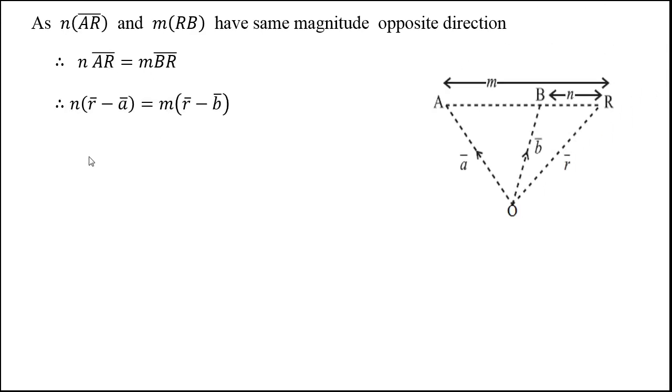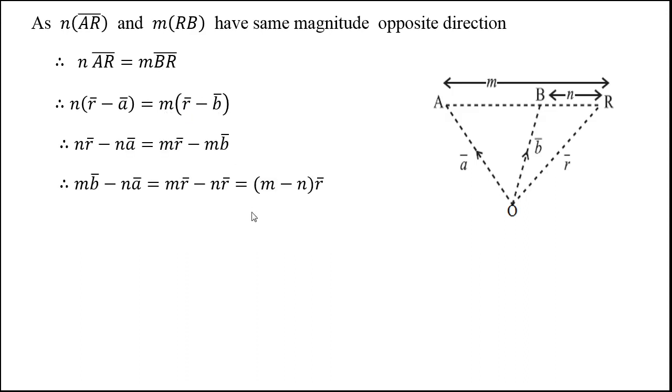This n times (R bar minus A bar), position vector of second point minus position vector of first point, equals m times (position vector of second point minus position vector of first point). If we simplify this, we get the required relation between position vectors of points A, B and R.